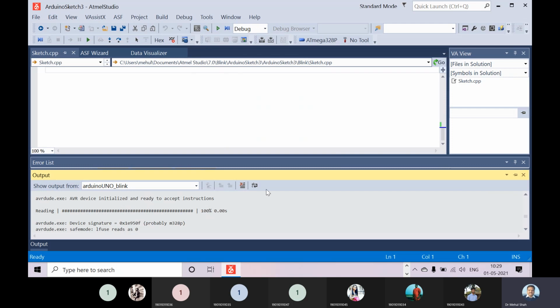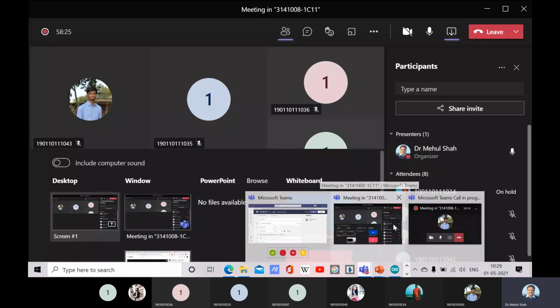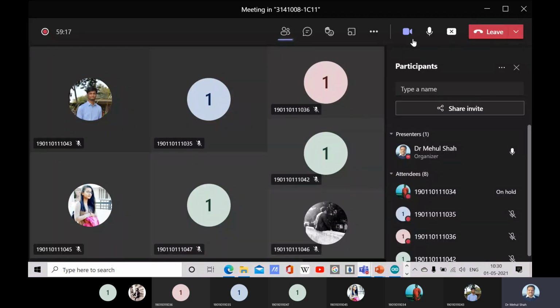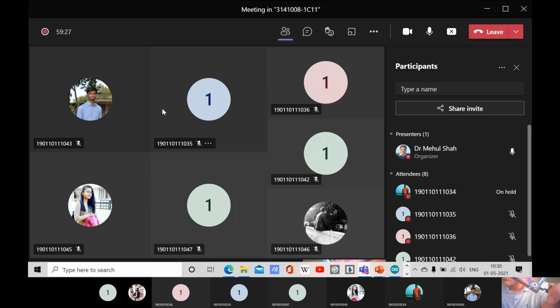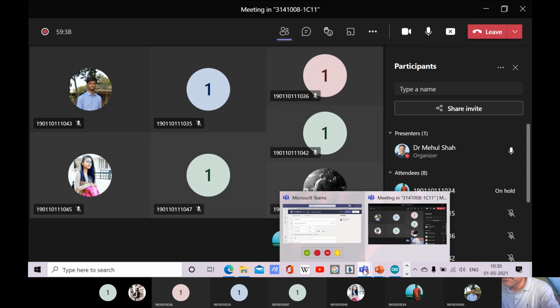Right. Now, if I show you, it is now blinking, right? But it is blinking with 2.5 seconds. Okay, so let us increase to 5 seconds or 10 seconds, then it will be visible.